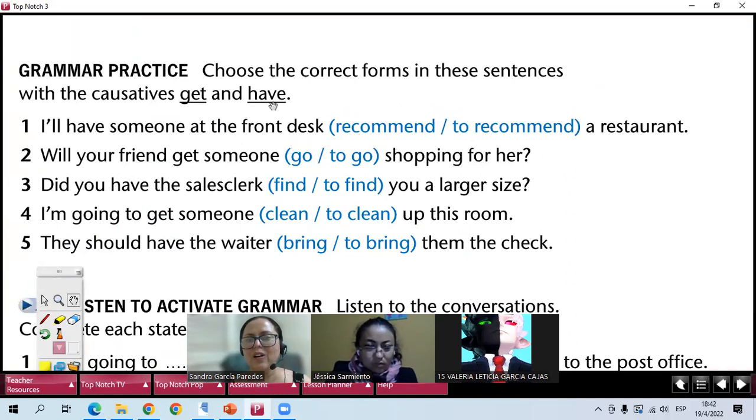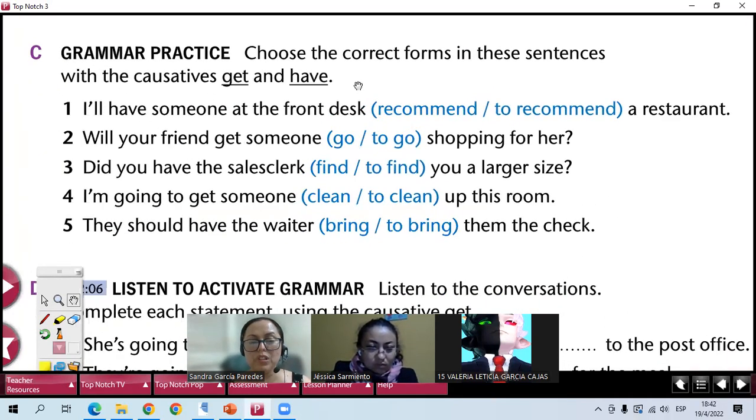Get or have. Remember, when you use get, it means that you cause or persuade. It's like you get something. It's like I get my boyfriend to lend me money. Conseguí que me prestara dinero. I get someone to do something. And when you use have, it's like you ask someone or you instruct someone. Oh, I have my secretary call you tomorrow. I will ask her to call you, but she cannot say no, right?